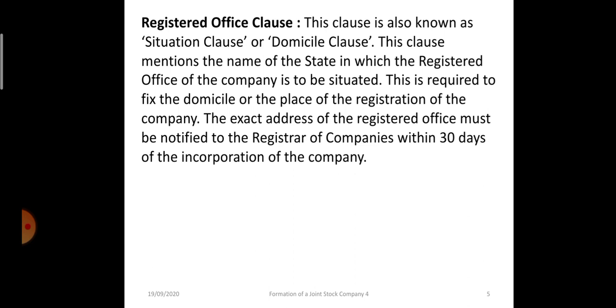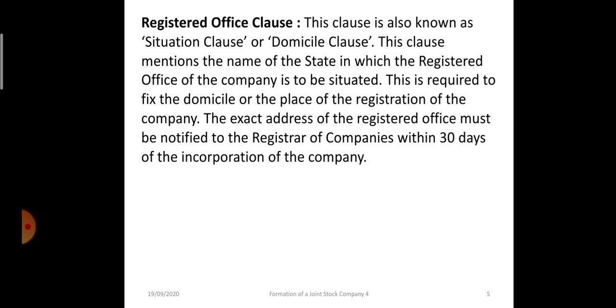Then registered office clause, or it can be called situation clause or domicile clause. Now this point mentions the state in which the registered office of the company will be situated, and then the district, the city where the office will be situated, everything will be mentioned.